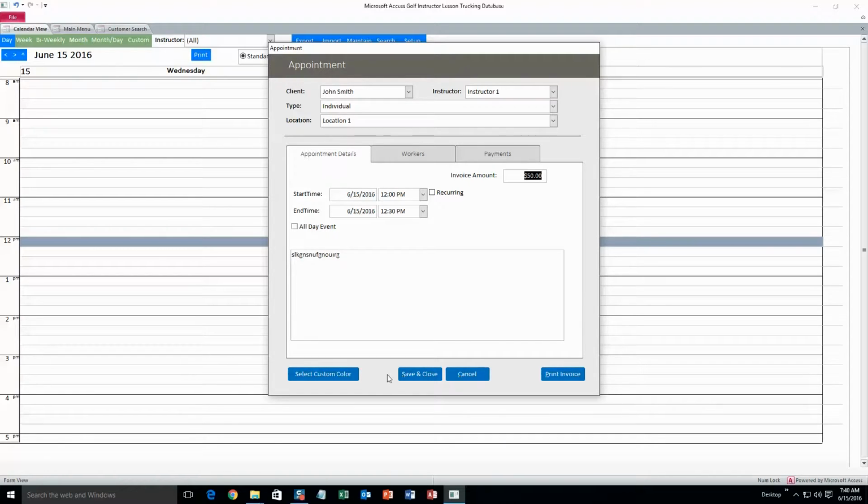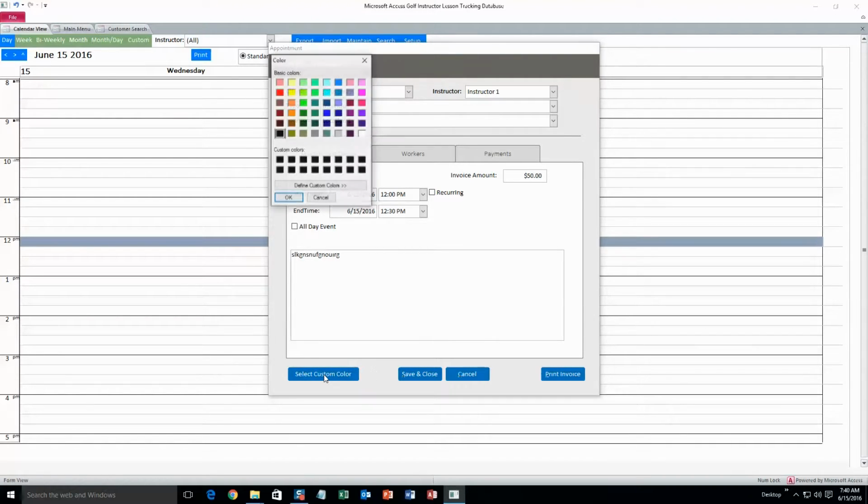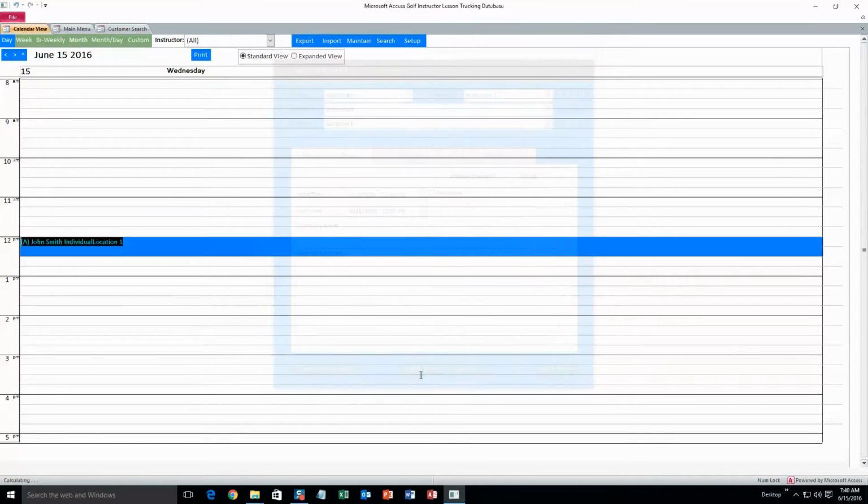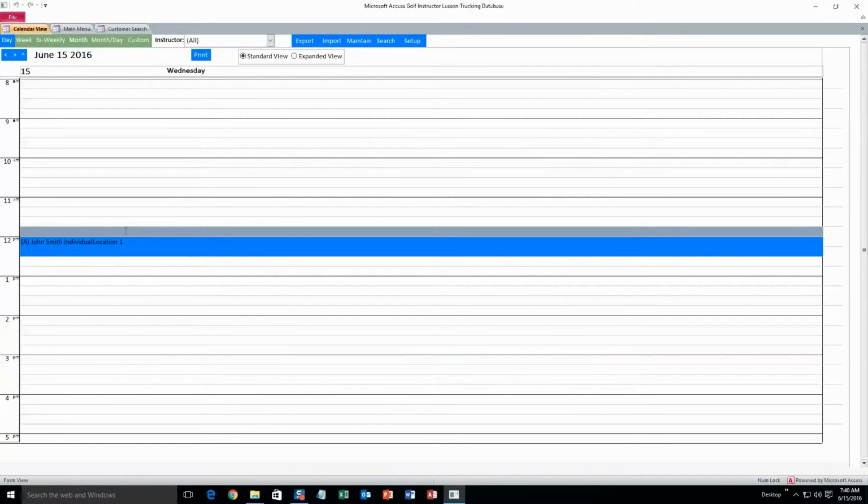Okay, so before I save and close, I'm going to hit select custom color. And this is for when you get a lot of appointments back to back. It's easier to distinguish if each appointment has a corresponding color to it. As long as they're different colors, you'll be able to tell when one appointment ends and another one begins. And it makes it look a little neater.